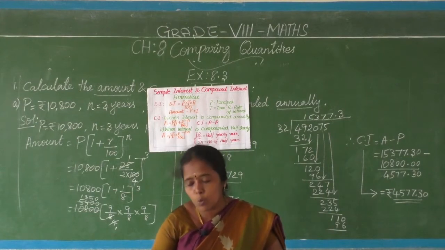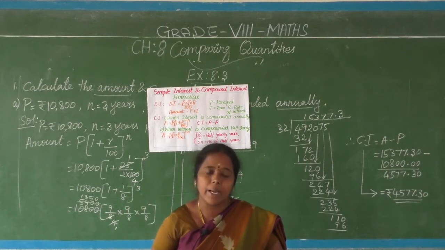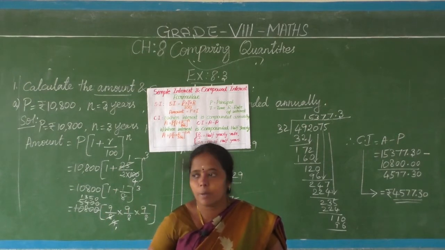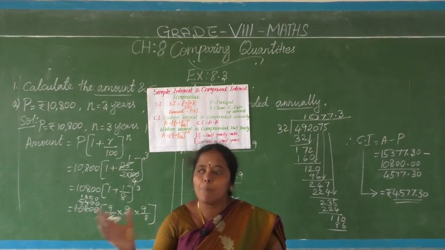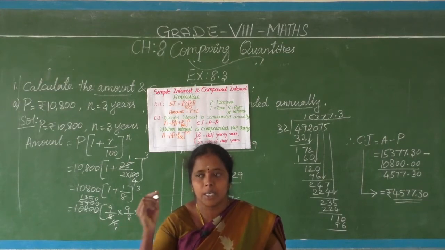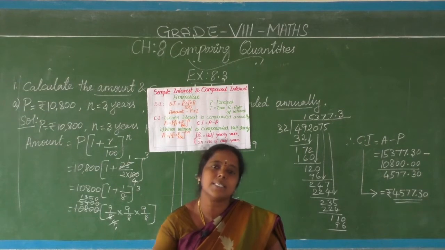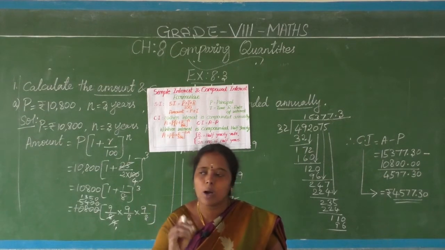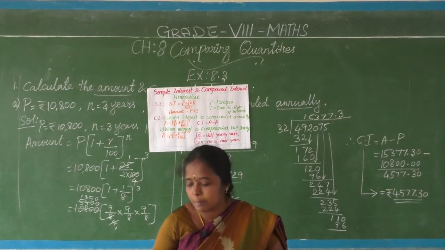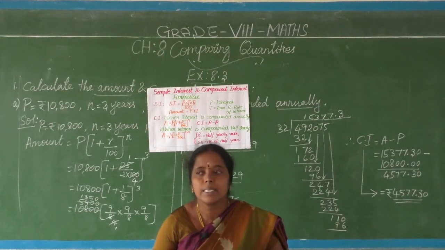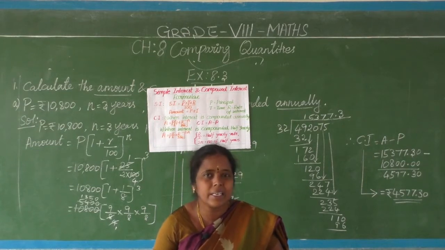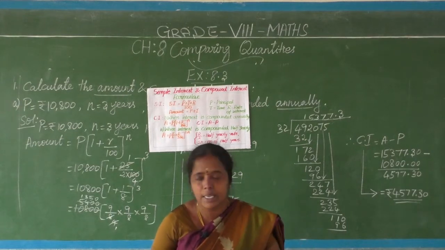So what is the formula for finding simple interest? PTR by 100. This you know well. At the end of the year we have to settle the extra money, nothing but simple interest, with the principal. So amount equals P plus I. The formula for finding simple interest is P into N into R by 100, or P into T into R by 100. Amount means P plus I. This you have learnt last year.